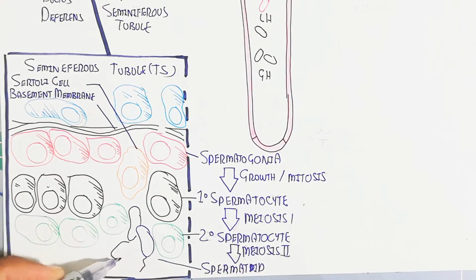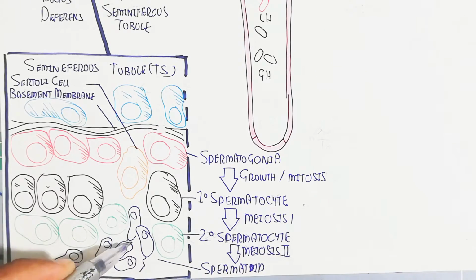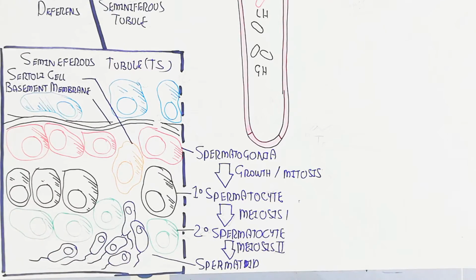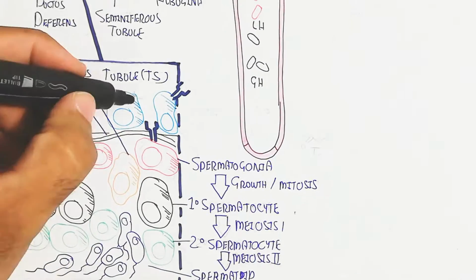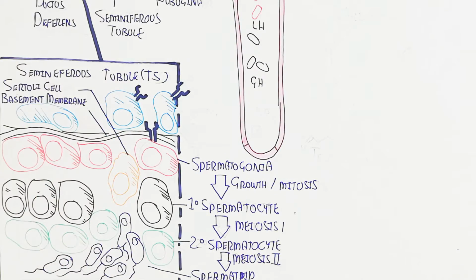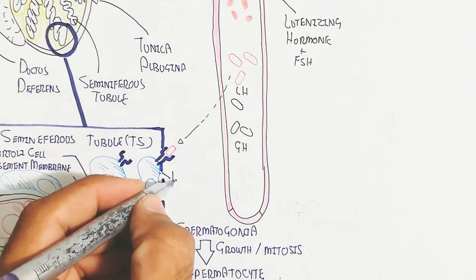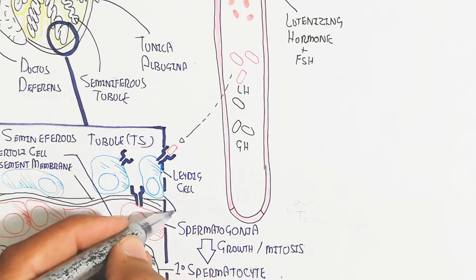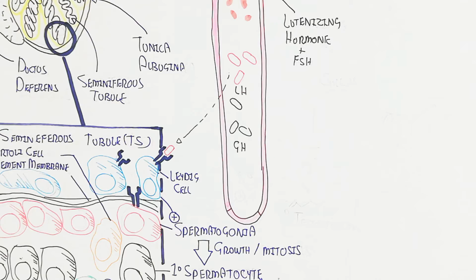Follicle stimulating hormone will bind with the spermatogonia, while luteinizing hormone will bind with the Leydig cell and produce more testosterone. Follicle stimulating hormone is used for growth, and growth hormone is also released. Basically, during fasting growth hormone will be enhanced, which leads to more sperm production, remember.